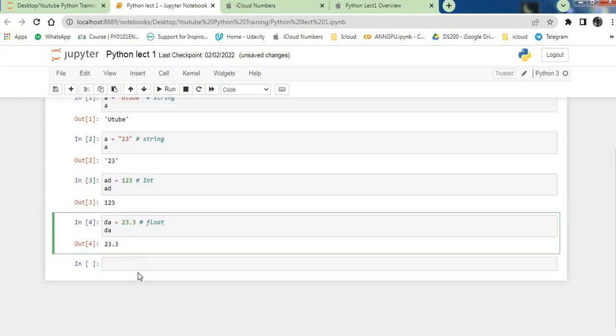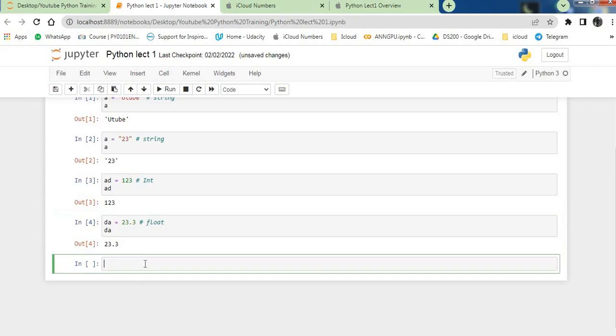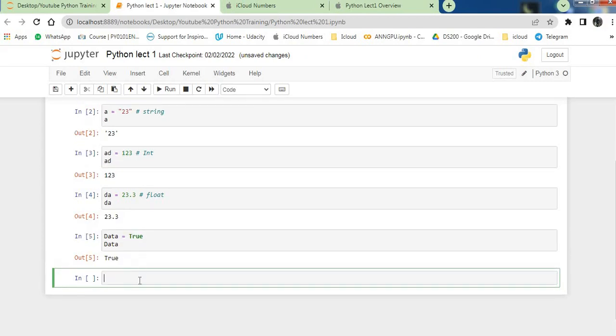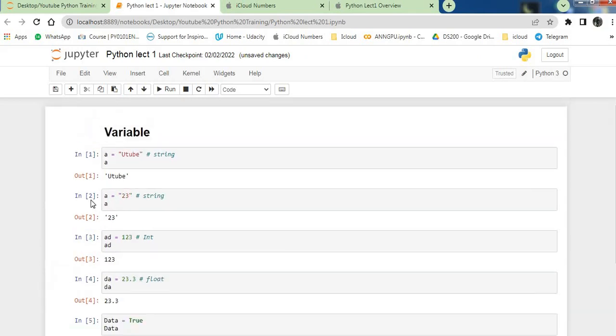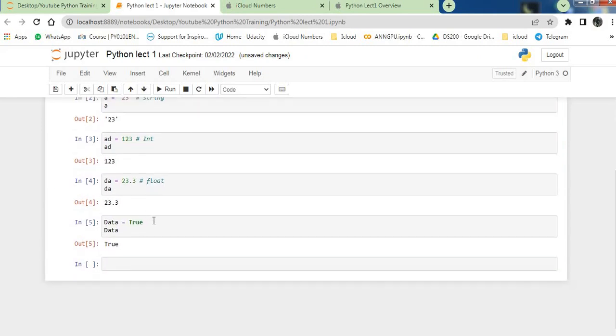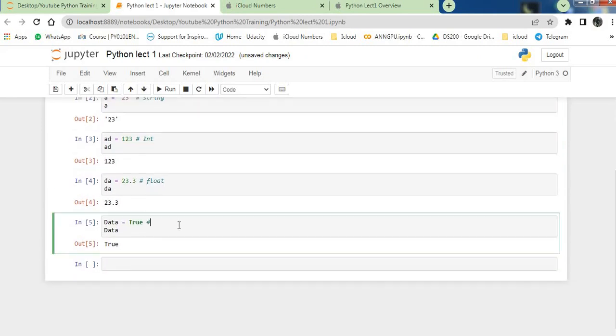Now we will move to another thing. For example, data is equal to true. Okay, and then if you call data, it will show you true. So this is about variables. So a is our variable where we have saved our values. So this is boolean.